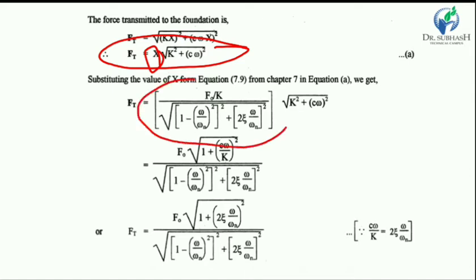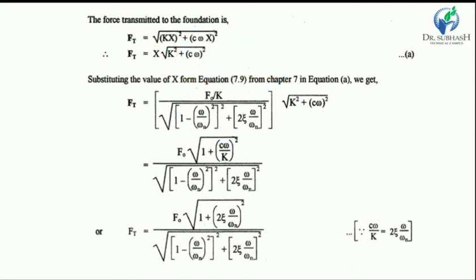So here the value of the displacement equation is applied into this equation, and the equation becomes as shown in the figure.